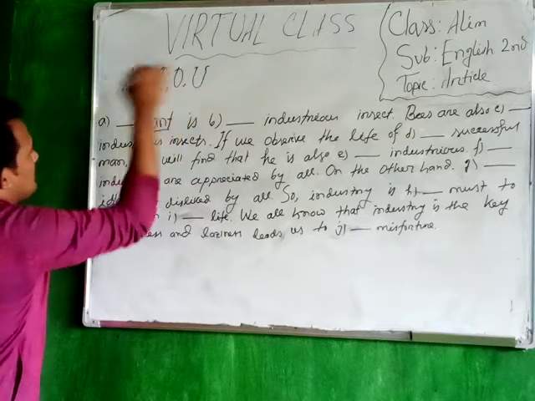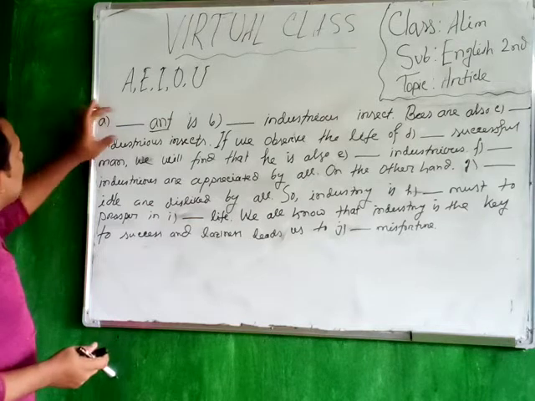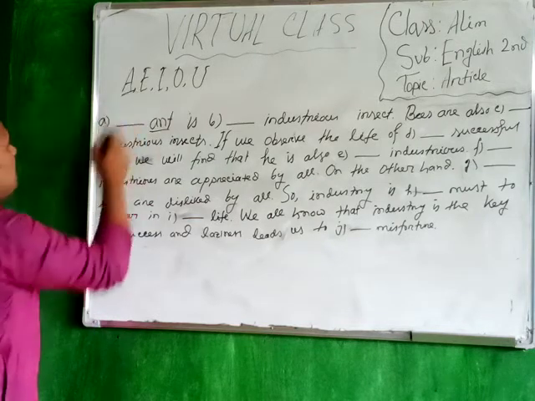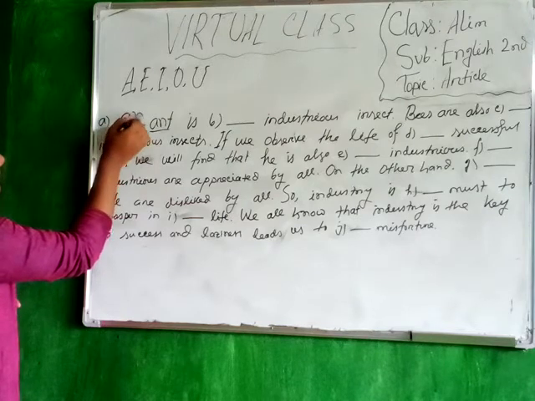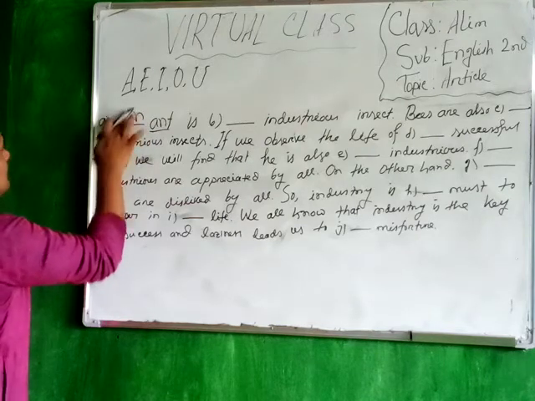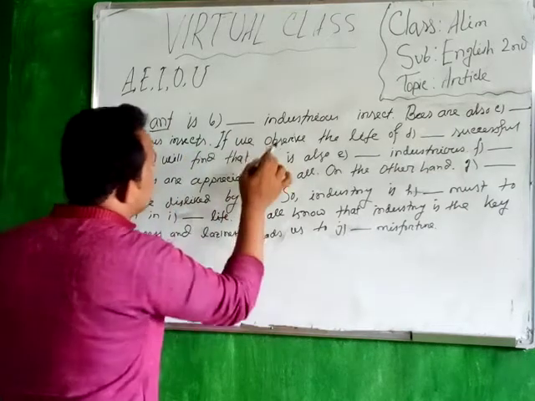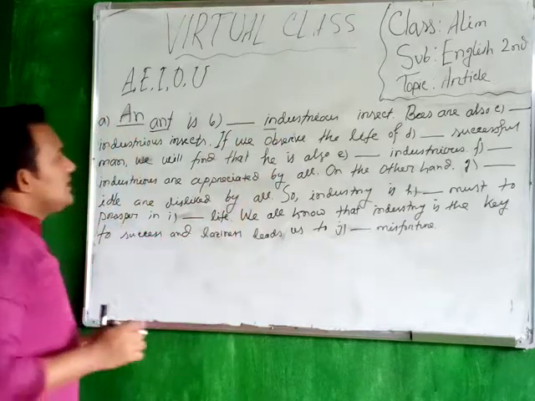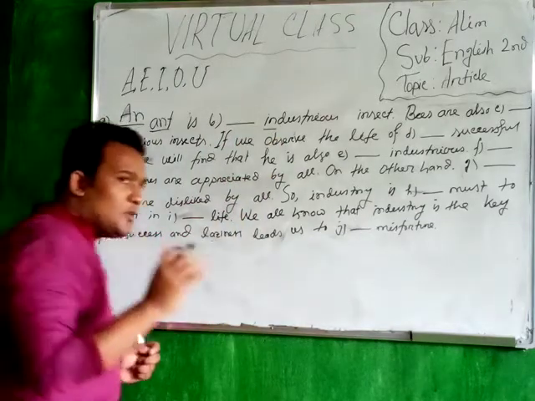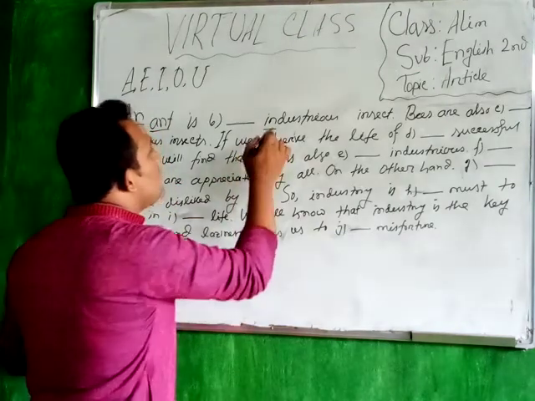It is a vowel test, you can call it a vowel test. Vowel sound, so you have to put article an here. An. Is dash industrious. Is industrious. So you have to follow the beginning letter, the beginning sound of the word.